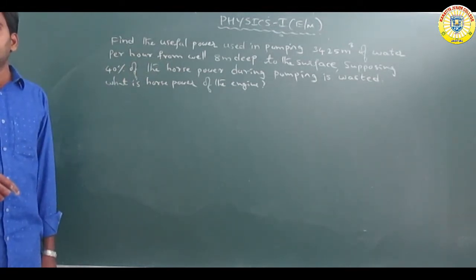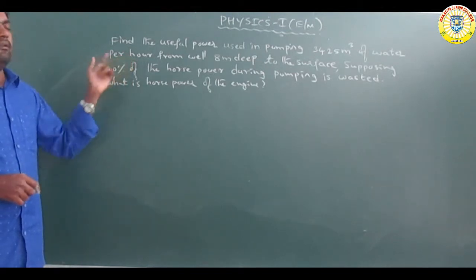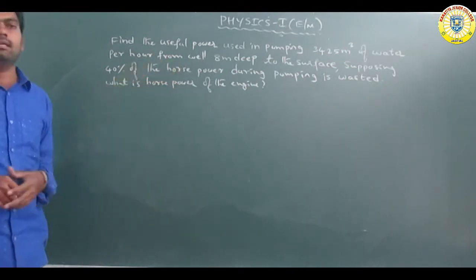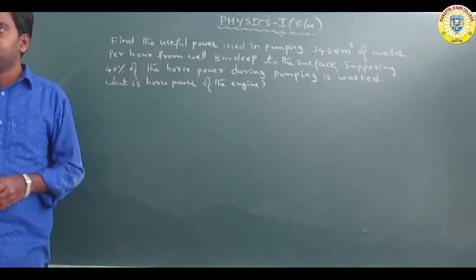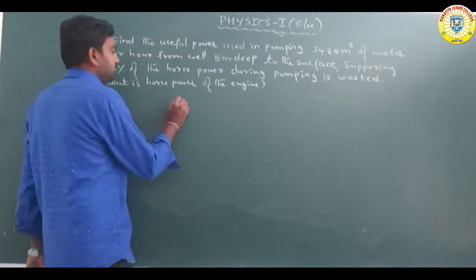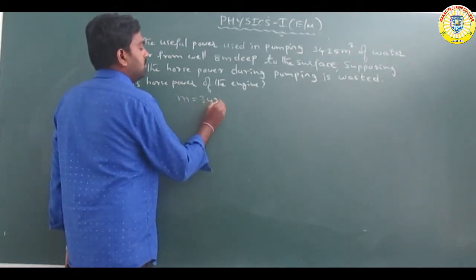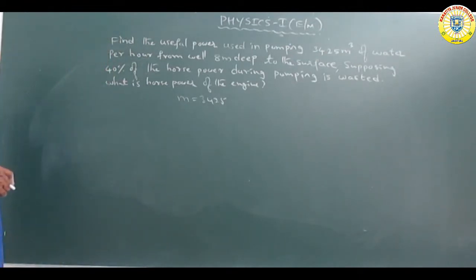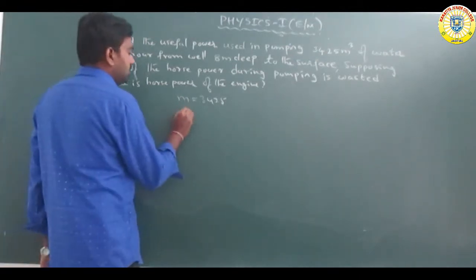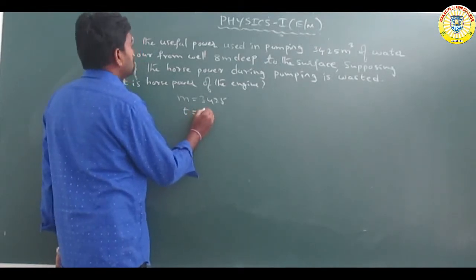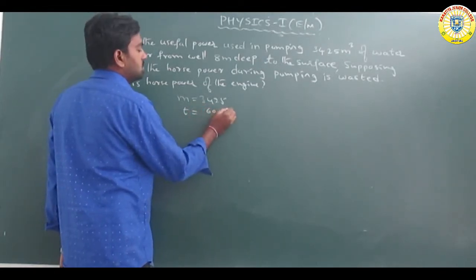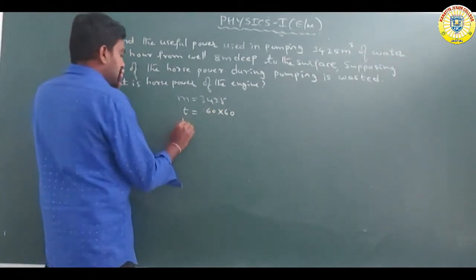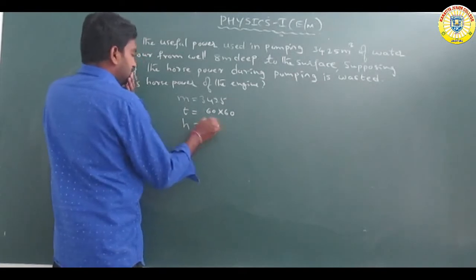So the useful power used in pumping 3425 meter cube of water. Next, for an hour, 1 hour time is given. So time t is equal to 1 hour, and 8 meters deep, that is called the height. So volume is equal to 3425 meter cube, mass. Next is the given time t, so t is equal to 1 hour, 1 hour is equal to 60 into 60 seconds. Next, height. Height is depth, that is 8 meters.